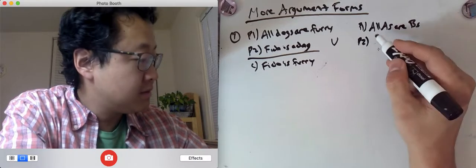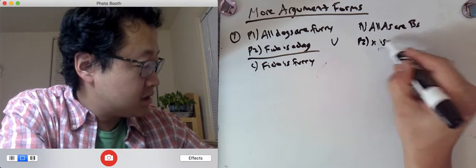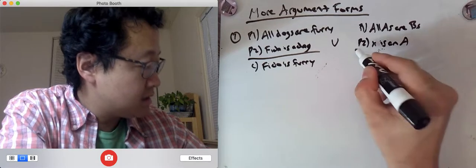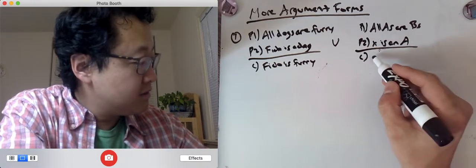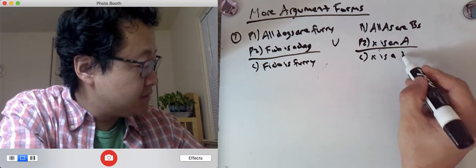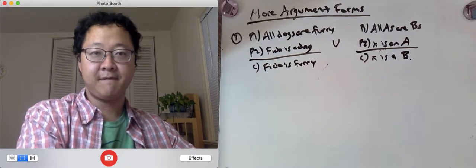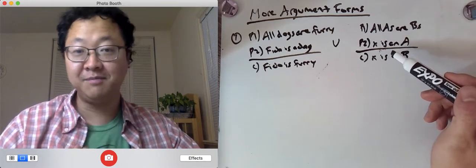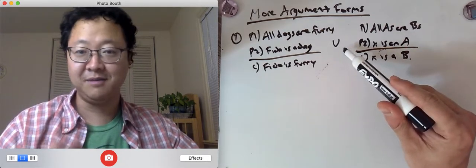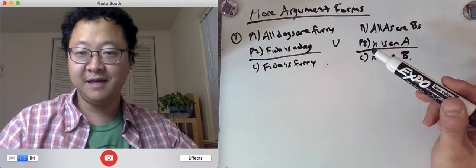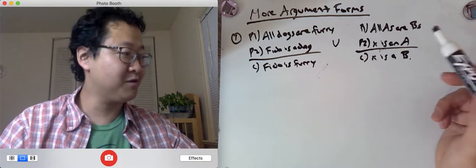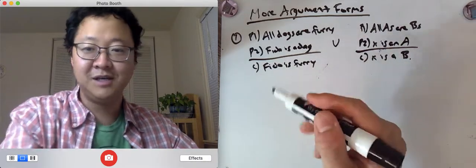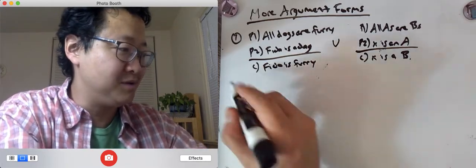Premise two, X is an A. We conclude X is a B. Anything in this form is going to be a deductively valid argument. That I think was pretty straightforward. We've already seen many arguments like this. So we'll go to argument form number two.